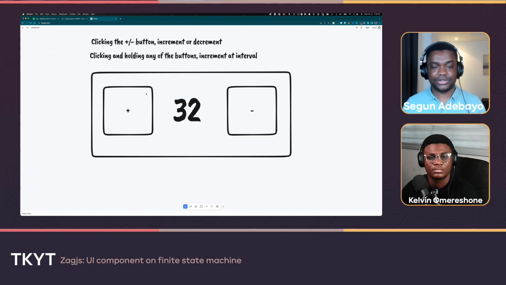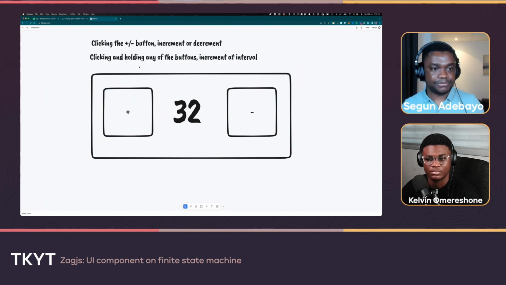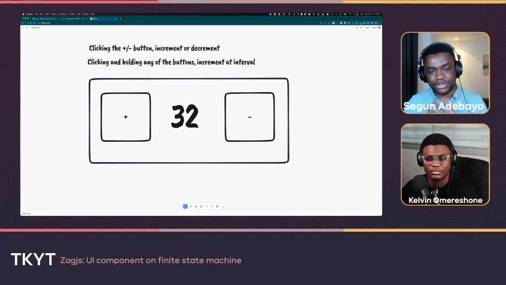So one of those decisions could be: if I click and hold this button right here, what happens if I take my mouse out of it while I'm clicking and holding it? Do you keep incrementing or do you stop incrementing? That's completely up to you to figure out. So let's see how we can model this basic behavior.